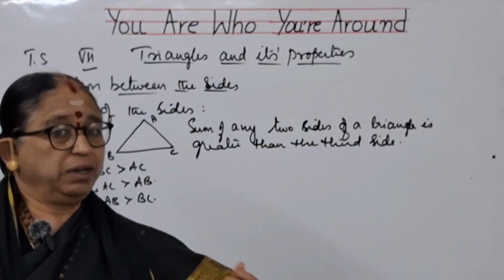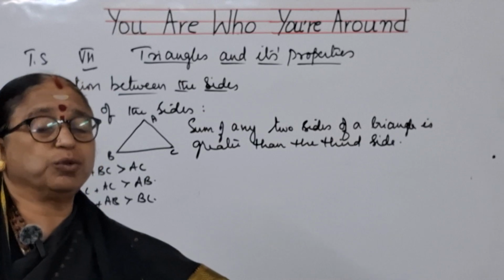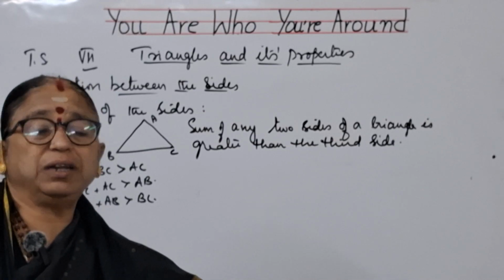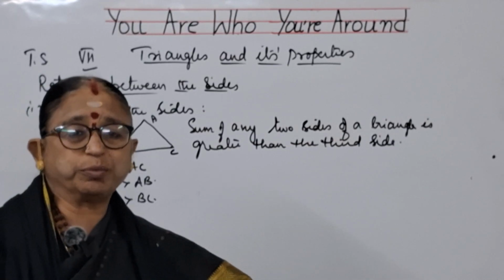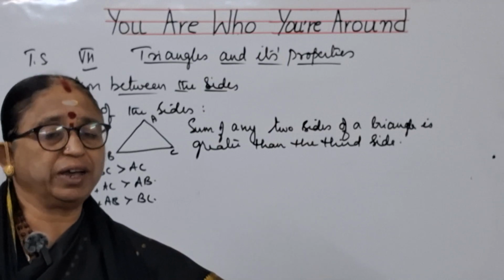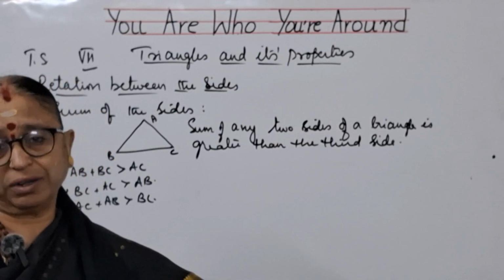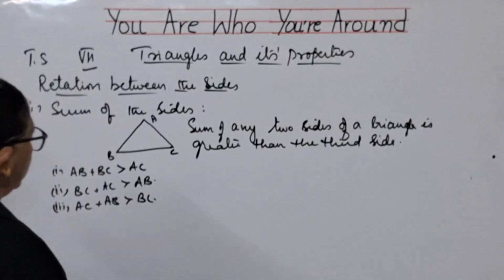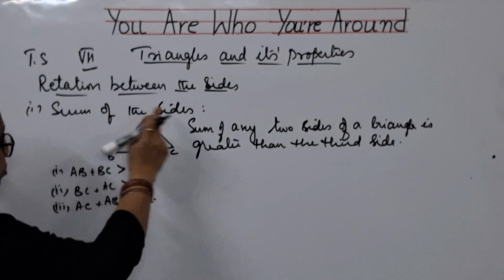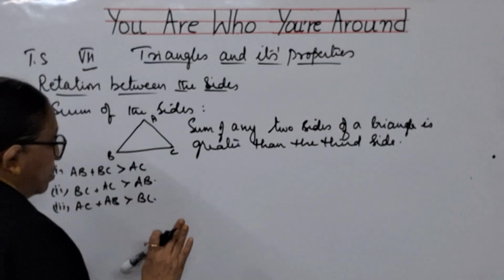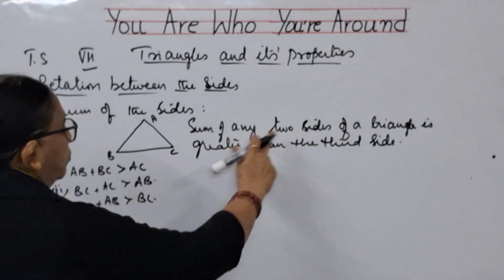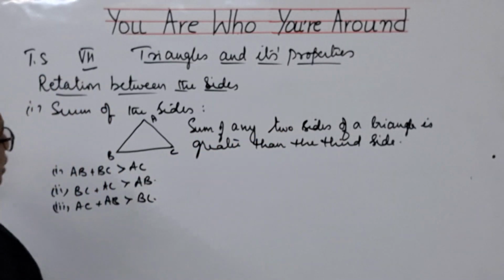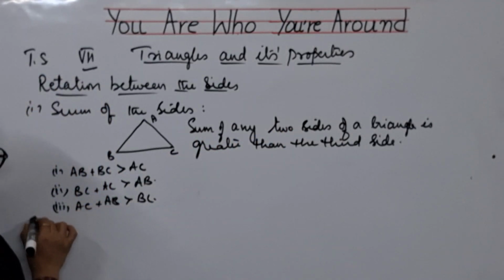Some may be greater than, some may not be. So the ones which are not greater than, then that triangle is not possible. If you try to construct the triangle, it's impossible to construct the triangle. So any triangle is possible only when it follows this property, sum of the sides property. What is the sum of the sides property? Sum of any two sides of the triangle is greater than other third side.